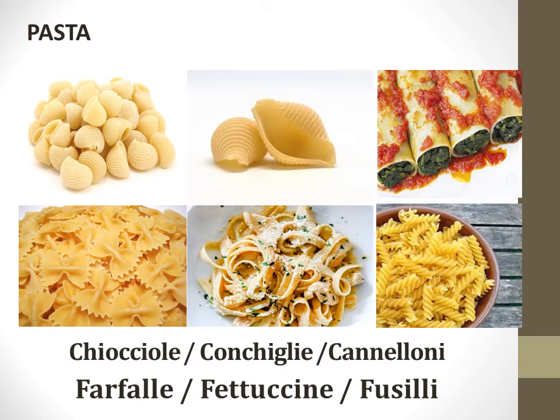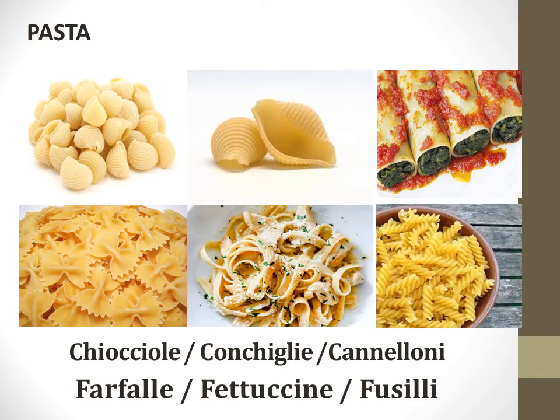Now we are talking about one more type of example of the primo, and this example is based on pasta. Before we learn the different dishes based on pasta, we must be aware of the different shapes of pasta and their basic names. Along with that, we must also be aware of the different sauces that go with the pasta. If we know the name of the pasta along with the respective sauce, then we can easily combine both of them to make any kind of dish.